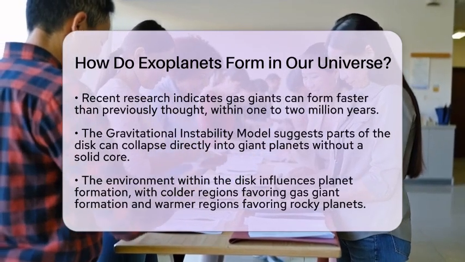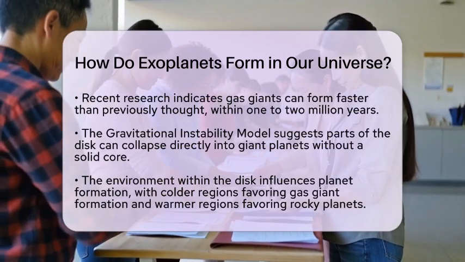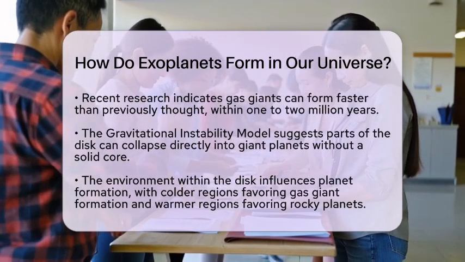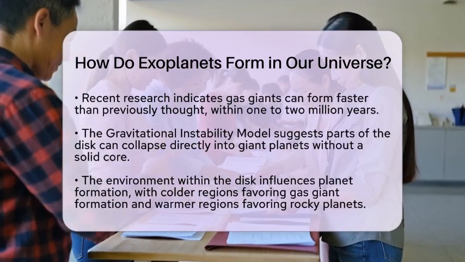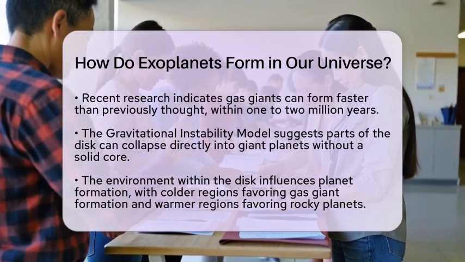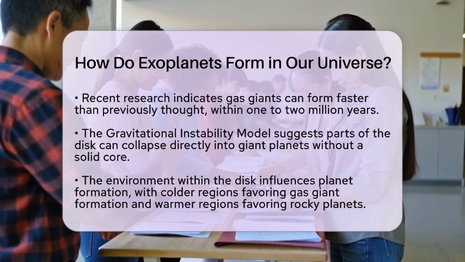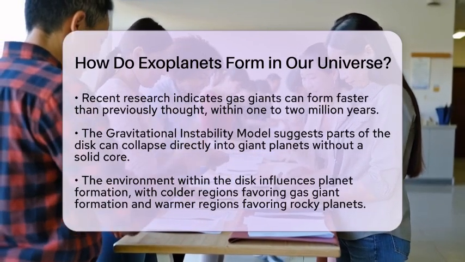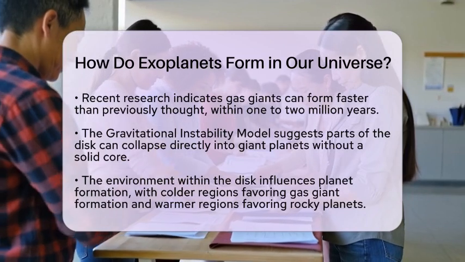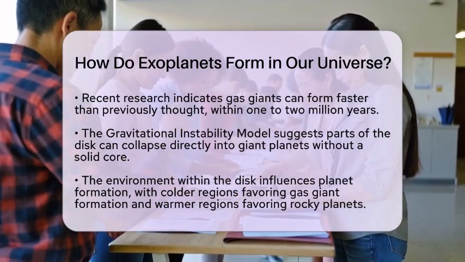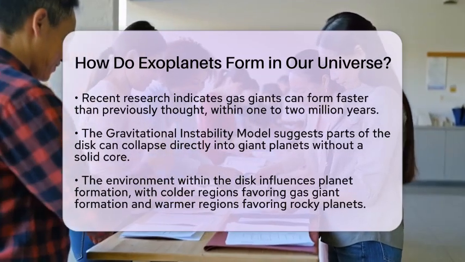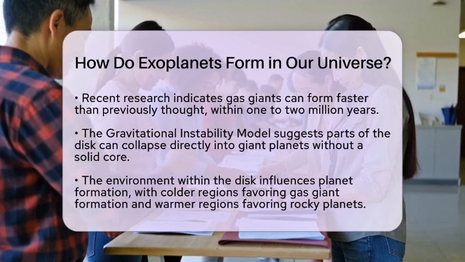The environment within the disk plays a significant role in this process. Regions farther from the star, where it is cold enough for water to freeze, allow icy particles to stick together more easily. This helps form massive planetary cores that attract gas, leading to the creation of gas giants. In contrast, closer to the star, where it is warmer, rocky planets are more likely to form.